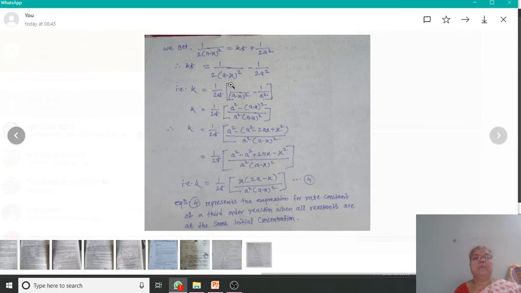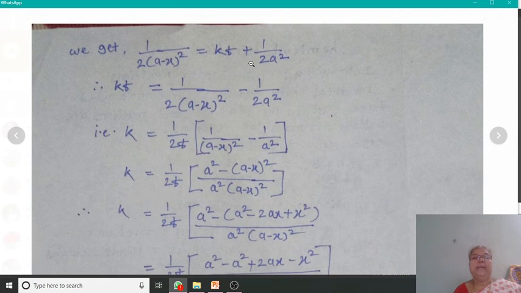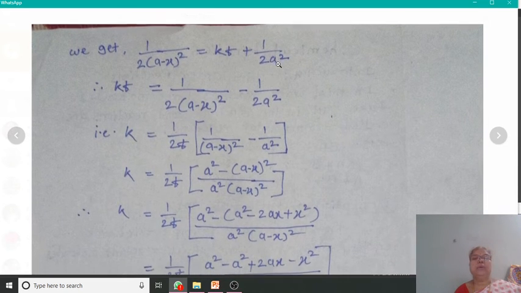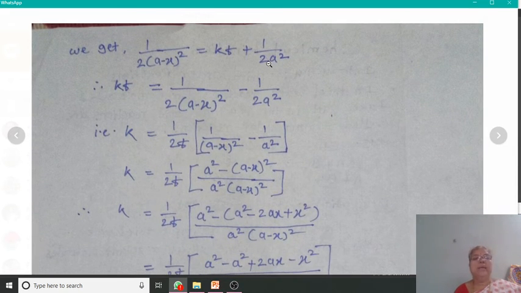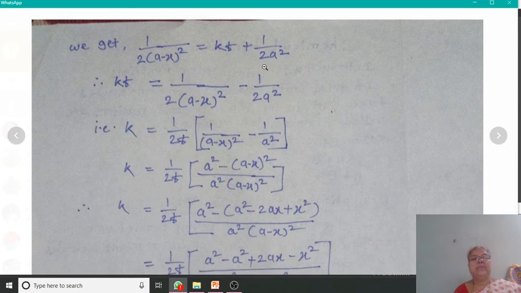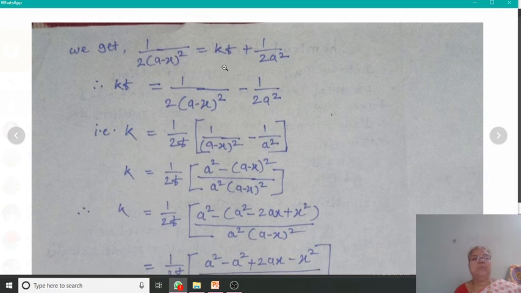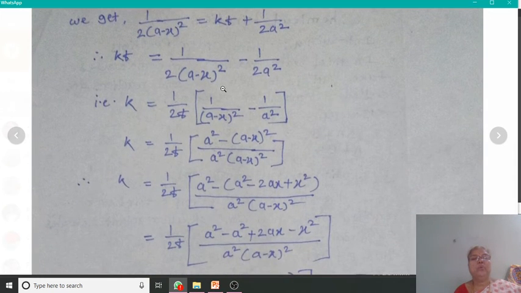1/(2(a − x)^2) = kt + 1/(2a^2). Here we have put the value of c. Then, rearranging again this equation, we kept kt towards the left. Therefore, we have kt = 1/(2(a − x)^2) − 1/(2a^2).